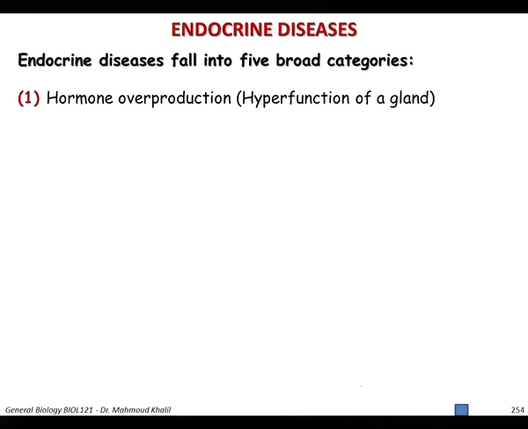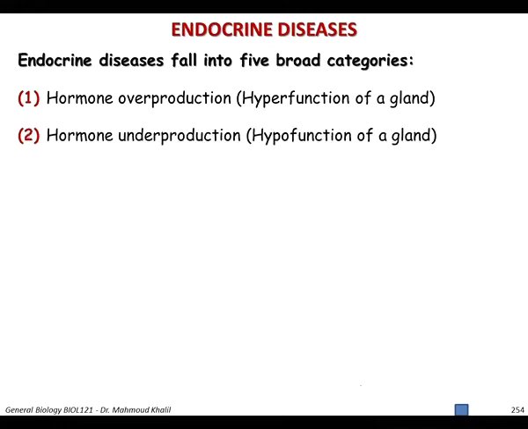The last thing in the endocrine system is endocrine disease. So endocrine disease falls into five broad categories. So why does a disease occur? The disease occurs when there is a failure in either hormone overproduction, so a lot of hormone is produced, that means a hyperfunction of the gland, or hormone underproduction, that means the gland is not secreting enough hormone to regulate the function.